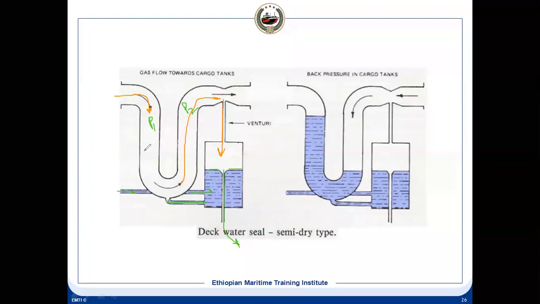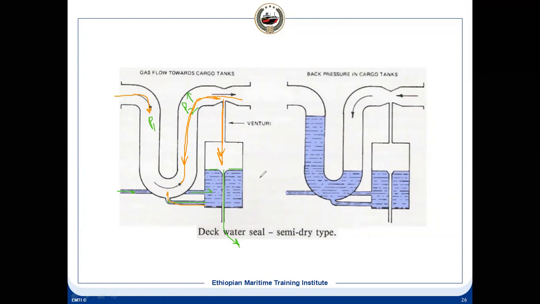Now here there is actually no interaction with the water. But when P2 has increased above P1, what will happen? There will be a reverse flow. Once there is a reverse flow, this flow will move in this direction. Then this pressure will also push this water in this direction, because this pressure will also be increased.